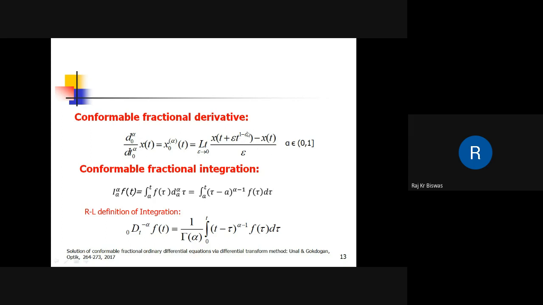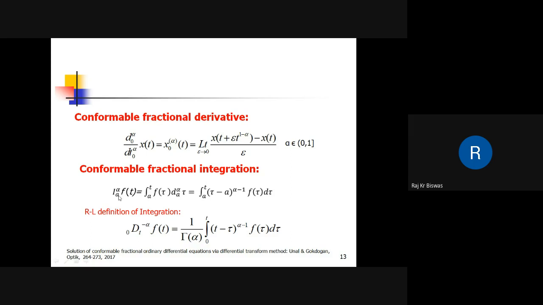If alpha is 1, then it becomes the integer derivative, right? If alpha is 1, then this part becomes 1, so it is x(t plus epsilon) minus x(t) by epsilon. So it recovers the conventional integer derivative, but this is not valid for alpha equal to 0.